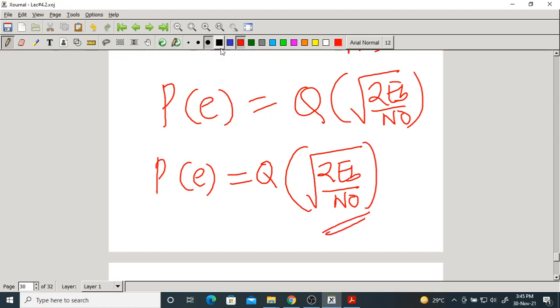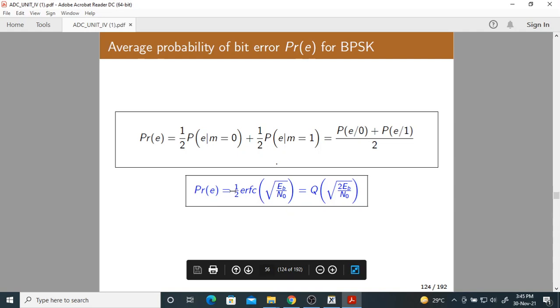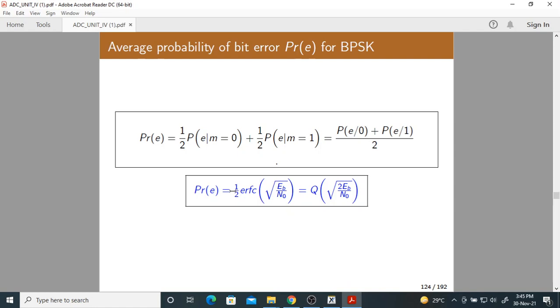This is a Q function. You can also write it in terms of the ERFC function. Both are okay. You must write in both forms, Q function as well as ERFC function.